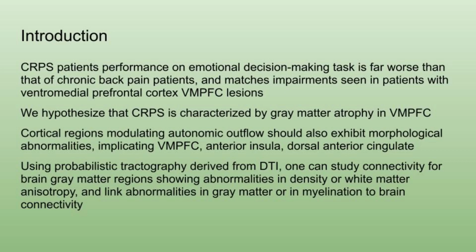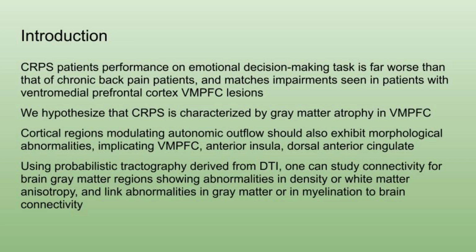This area is a region for binding together large-scale networks that process emotional processing, decision-making, memory, your self-perception, and social cognition in general. The anterior insula. This is not a very well understood portion of the brain, but it is super important. We're not sure everything that it does, but we know for sure it does things like sensory motor processing, socio-emotional processing, and attention and salience and speech. This is also your disgust center, whether that is intestinal disgust due to rotten food or moral disgust. And the dorsal anterior cingulate, which deals with emotional expression, attention, and mood regulation. It's part of the limbic system.